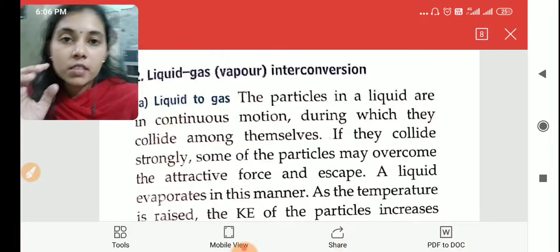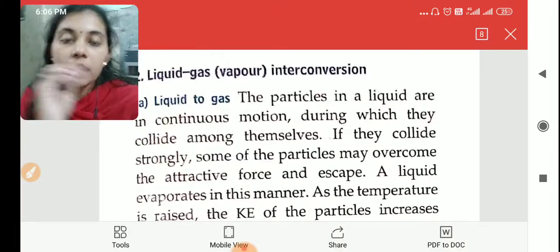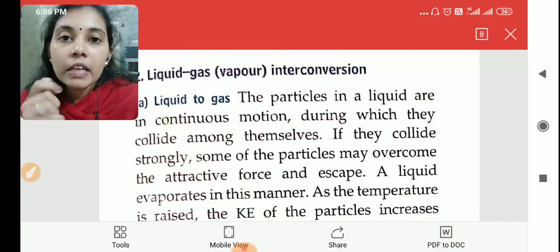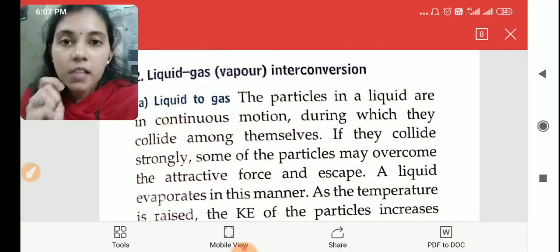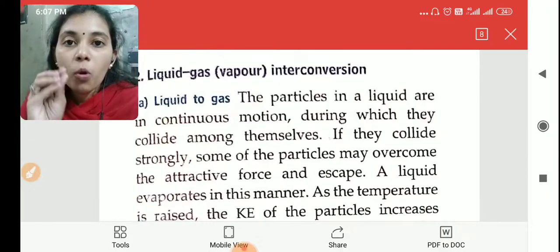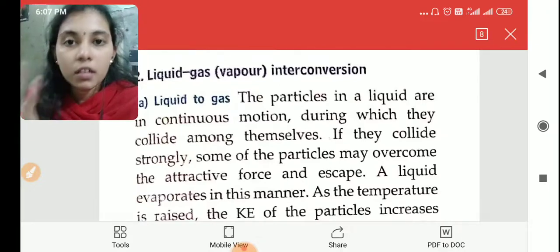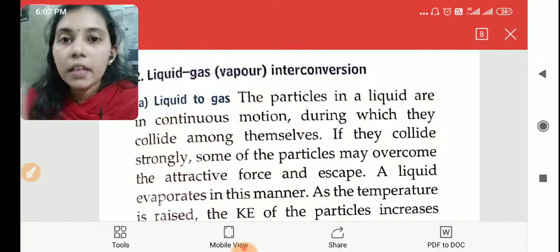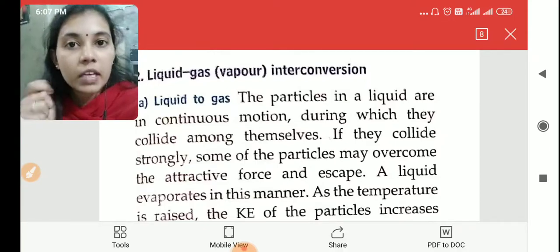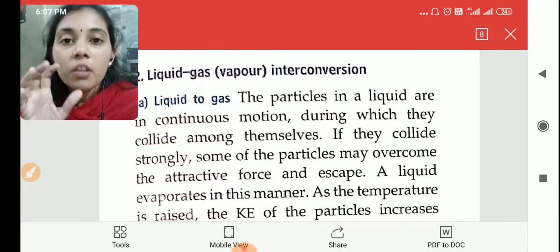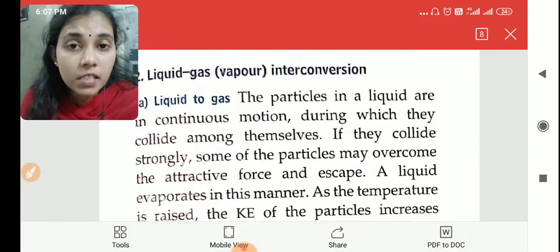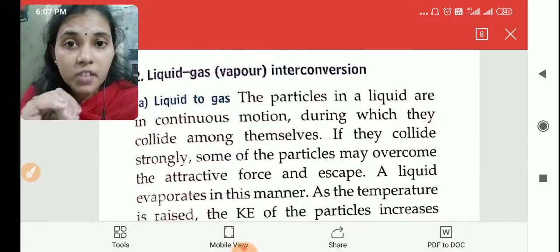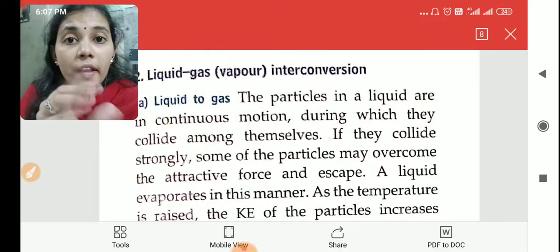When a solid state substance, let it be ice, is converted to liquid, when we are heating the ice cube, what happens? The molecules' vibration will increase, because the solid state molecules will only vibrate. So when we are heating a solid state substance, the vibration will increase. As a result, what will happen? Because of the vibration, the molecules will move away from one another.